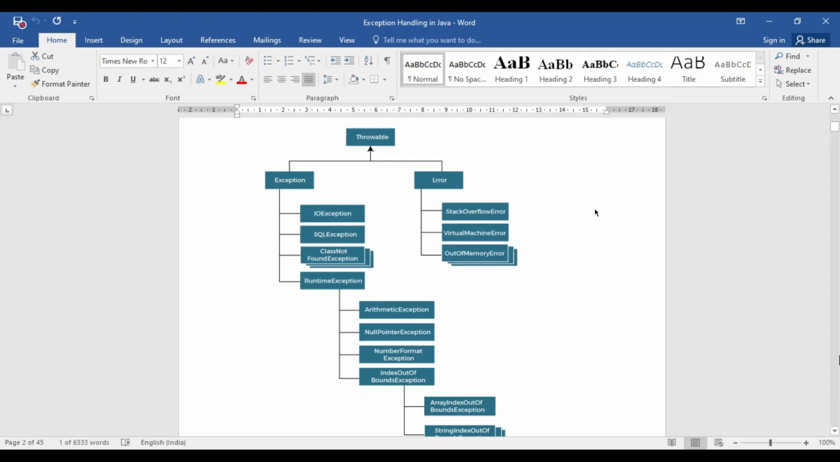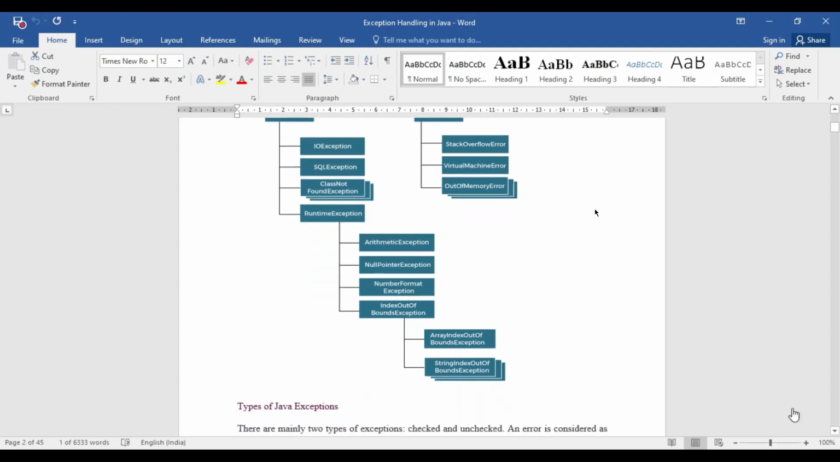There is also another type of exception. You can check in this figure, that is IndexOutOfBoundsException. What is IndexOutOfBounds? In this part you will get ArrayIndexOutOfBoundsException and StringIndexOutOfBoundsException. What is the meaning of it? Suppose in your array you have provided 10 numbers and you want to access the 11th position of that array, then definitely you will get ArrayIndexOutOfBounds. So these are the several types of exceptions.